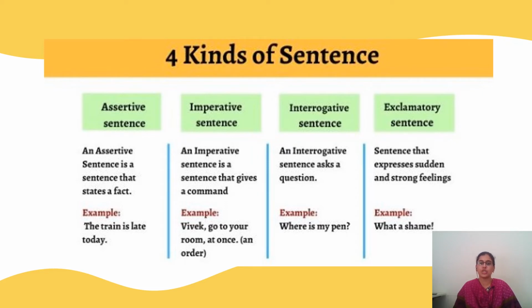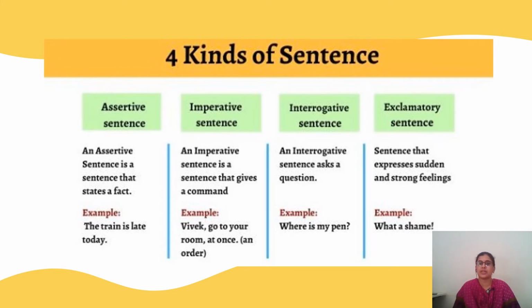Vivek, go to your room at once. In most imperative sentences, you will have the subject, the person whom you are talking to, but there are cases where you will not have the subject, but still it would be implied, as to whom you are giving your request or your command.